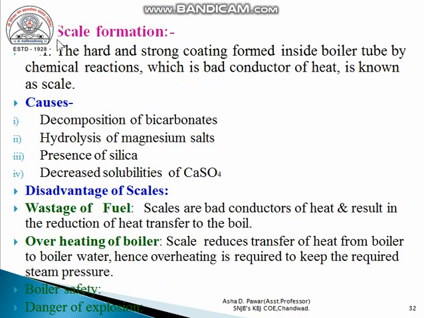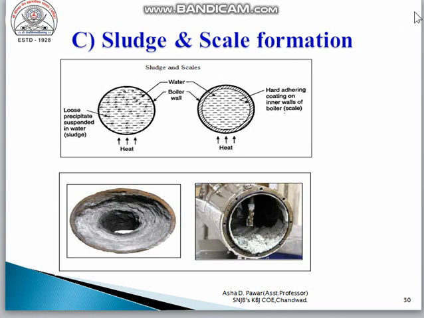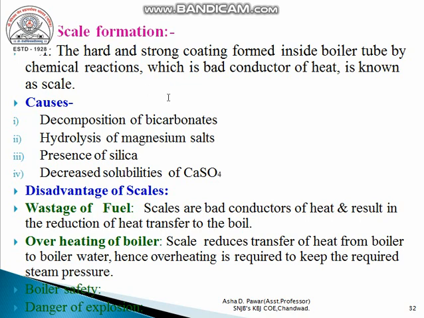Then next, scale formation. Scale is nothing but the hard and strong coating formed inside the boiler tube by chemical reaction, which is a bad conductor of heat. As compared to sludge, scale is hard and strong, and it is always produced due to chemical reaction, and it is a bad conductor of heat, and due to scale formation the working of the boiler is disturbed and fuel is wasted. We will see the disadvantages after the causes.